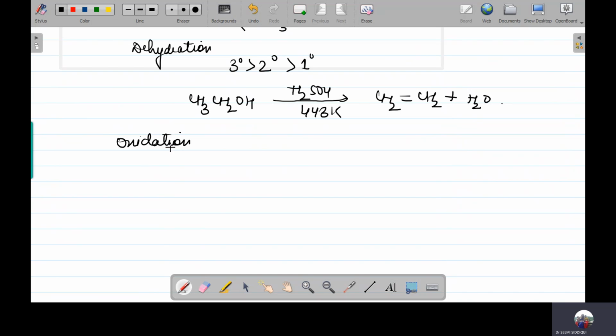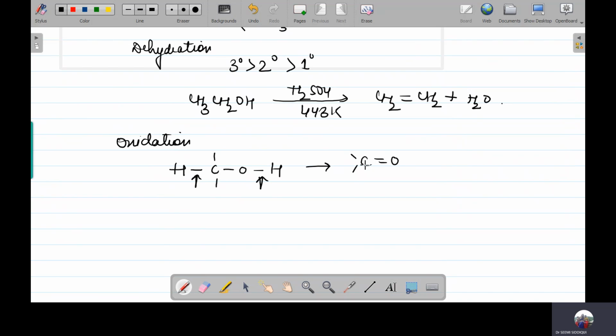Oxidation of alcohol involves the formation of a carbon-oxygen double bond, in which the cleavage of the OH and CH bonds takes place. Like this is our alcohol. So what is going to happen? The bond will break from here as well. The bond is going to break from here. So it is going to form the double bond over here.